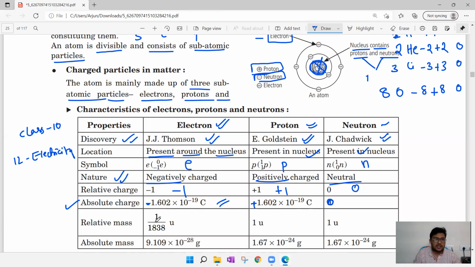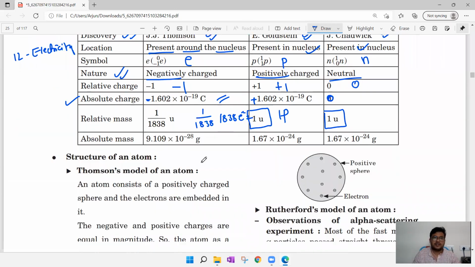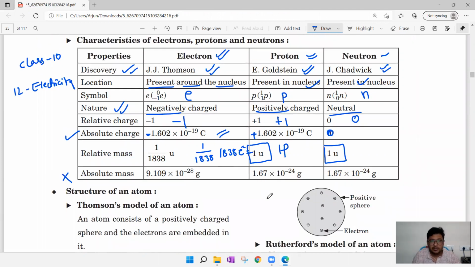And while coming to mass, what is the mass? You see, proton has a mass of 1 unit, neutron has a mass of 1 unit, but the electron is 1 by 1838. Means electrons are very negligible. Means the mass of 1838 electrons is equal to the mass of 1 proton. You see how much higher it is. Protons and neutrons have greater mass when compared to electrons. Electrons are negligible by means of mass. Next, absolute mass. Of course, this point is not necessary for your grade 9. So until here, at least you can remember.